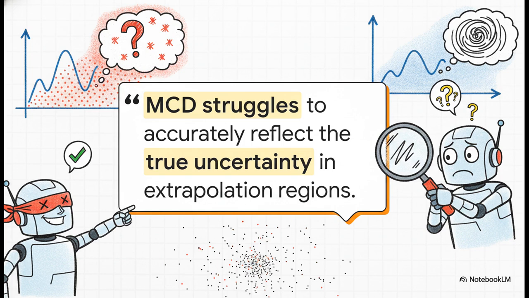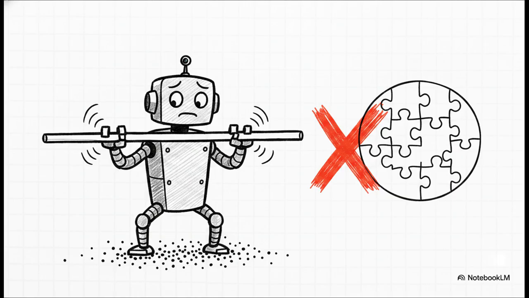So what does that actually mean for us? It means that when you ask the AI to guess about data it has literally never seen before, the exact places where it should be super uncertain, MC Dropout often just doesn't show that doubt. It acts way too confidently right in its own blind spots, and that is exactly where we need it to be cautious. The researchers mapped out exactly why MC Dropout was failing these controlled experiments.